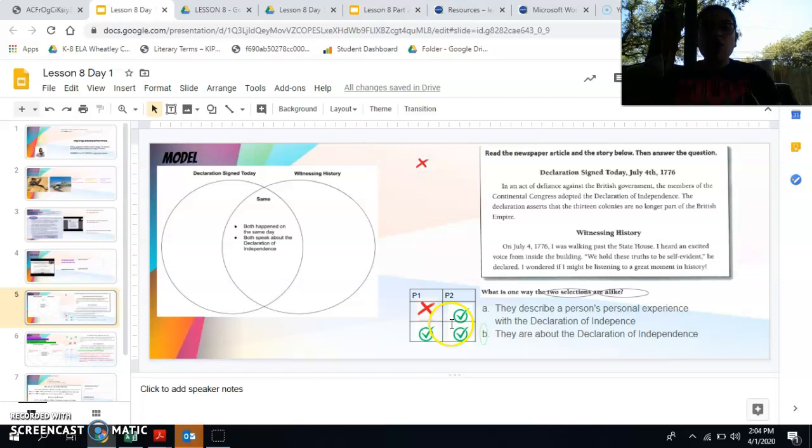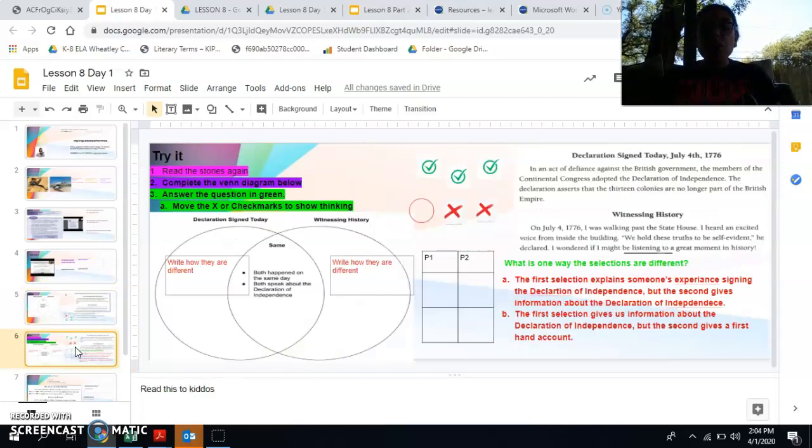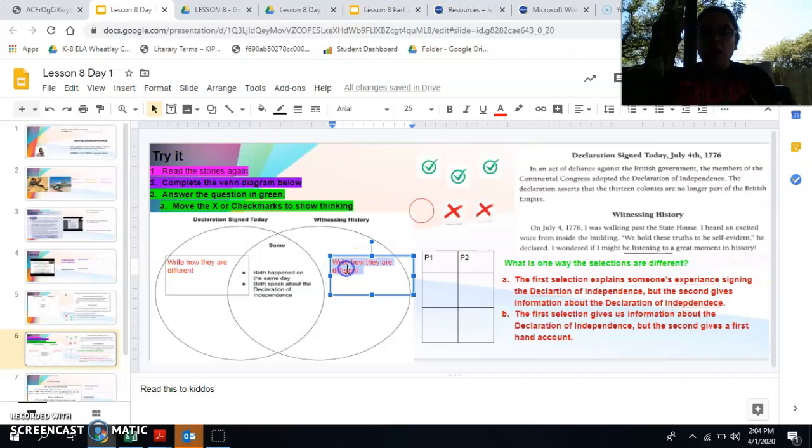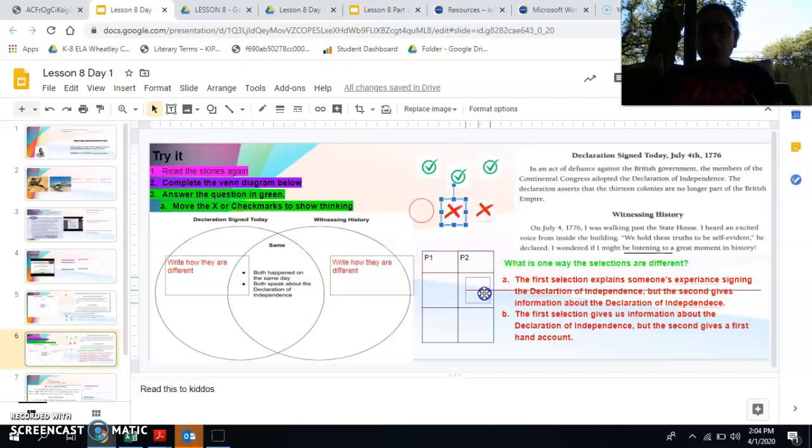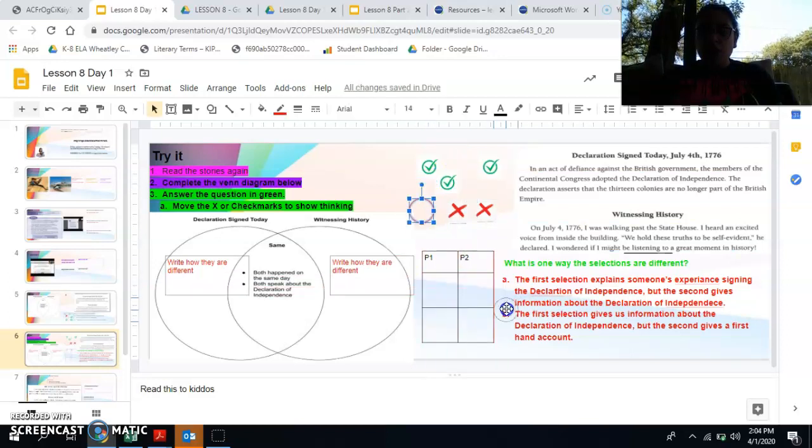All right, my friend? So when you do your guided practice, which is right here, you're going to do the same thing. You're going to then tell me how they are different. You're going to tell me in the Venn diagram how they are different. And then you're going to choose your answer choices right here. And remember, you have your check mark box here. You move your X's and your check boxes wherever you need to, and you choose your best answer here. All right? Bye.